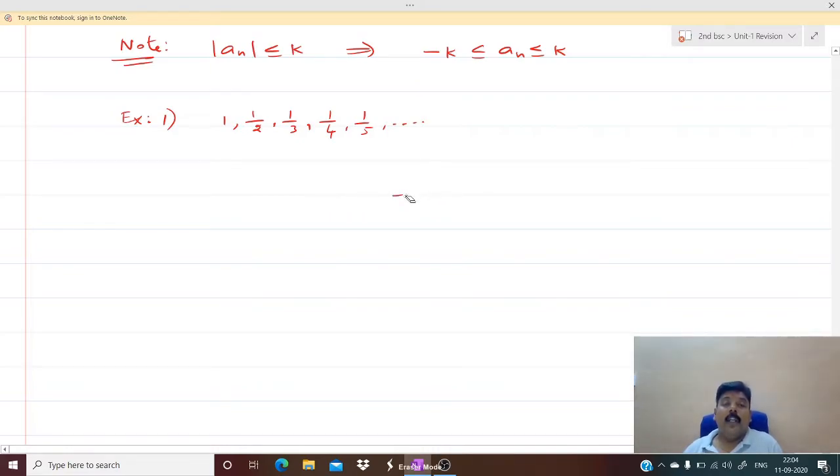But in order to write it in the mod notation, I can write mod a_n less than or equal to 1. Or in other words, minus 1 less than or equal to a_n less than or equal to 1. So you see, these elements are always lying between minus 1 and plus 1. Therefore, it is a bounded sequence.